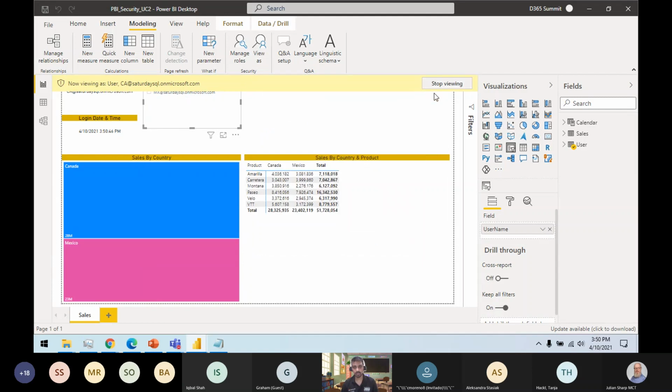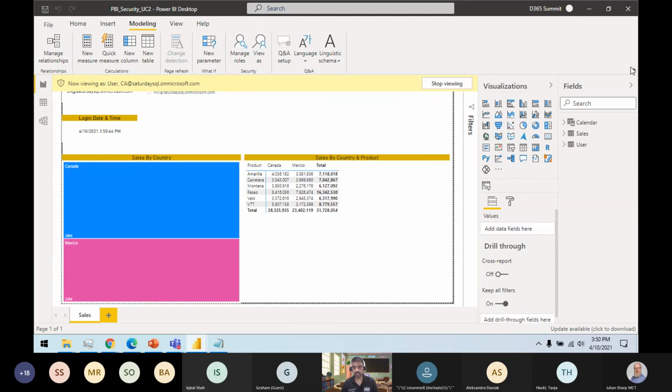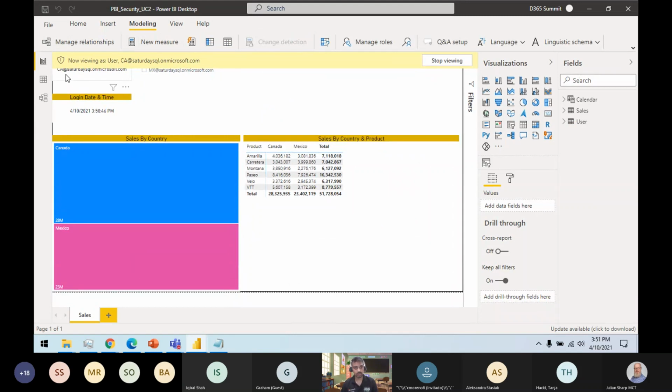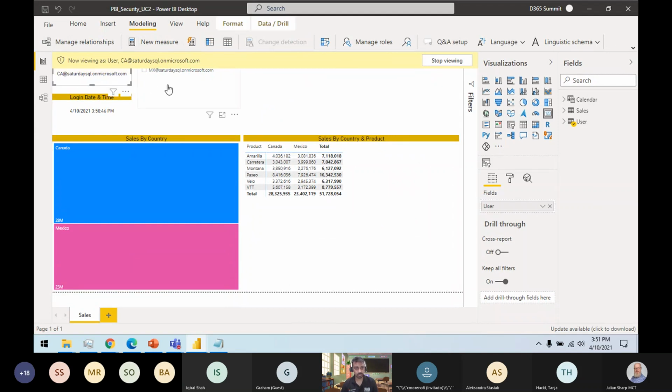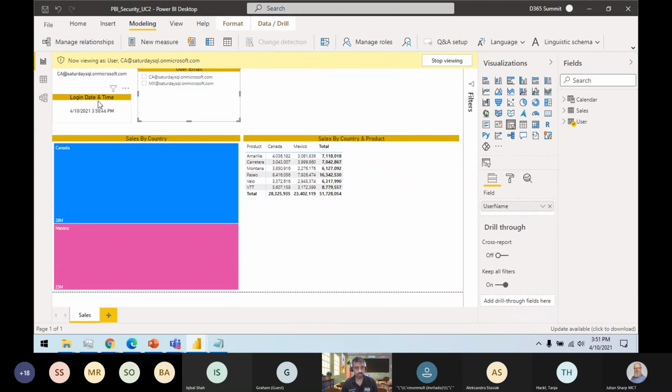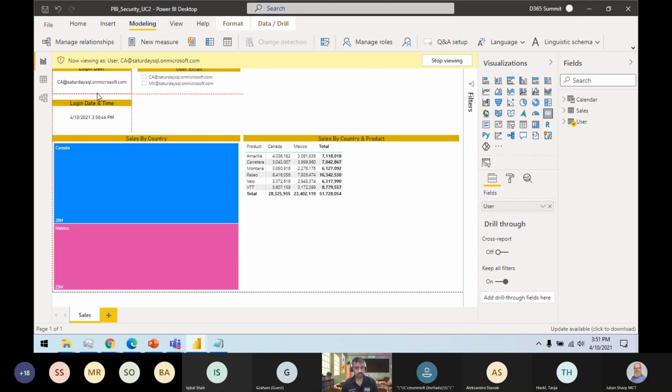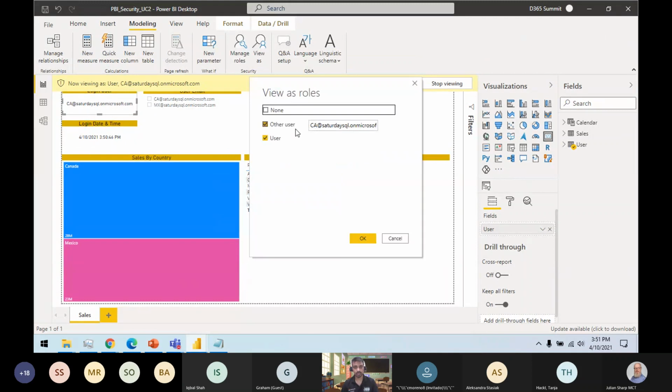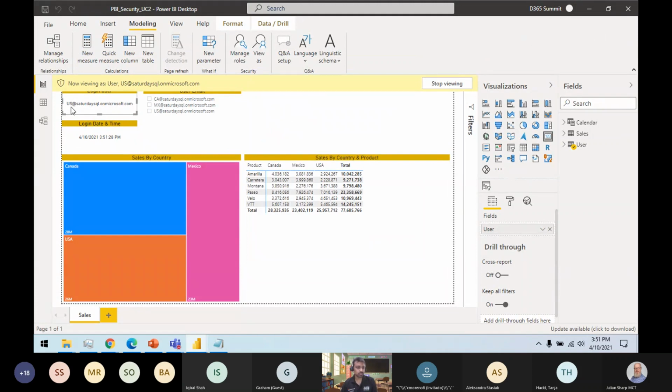I'm not sure if I can show you guys this one. So my login user is CA. I'm not sure if I can hide this one now, but let me drag it down a bit, these two things. You can see my login user is Canada, right? And these are the accounts I have access to. Let's do one more thing here, which is called view, and this time do it as US. So my login user is US, and I have access to these 3, and you can see I have this one.